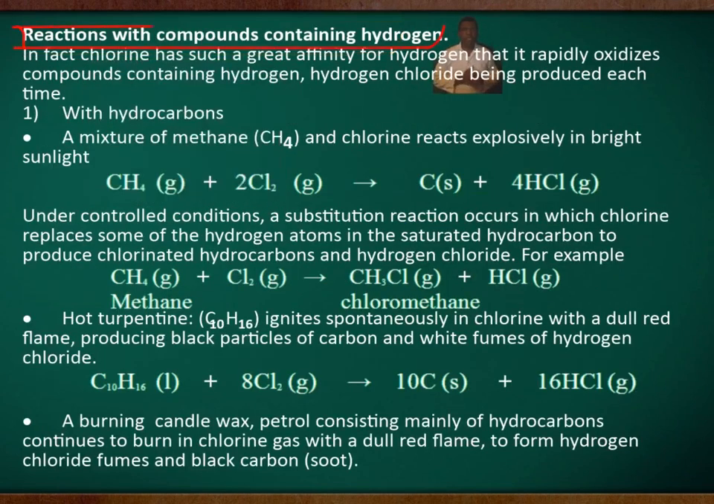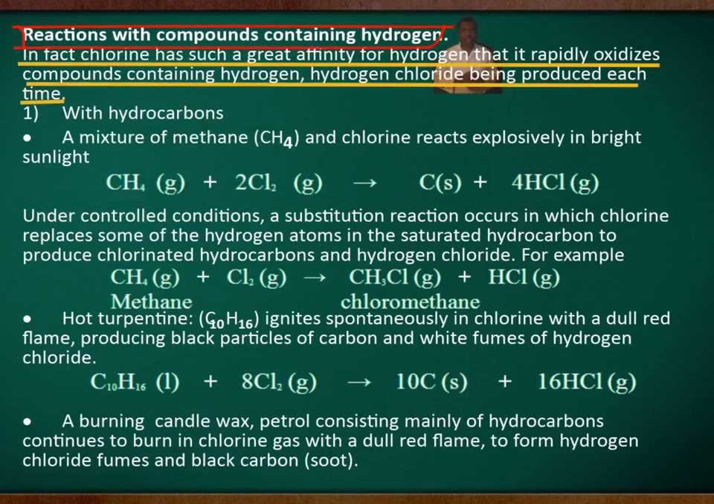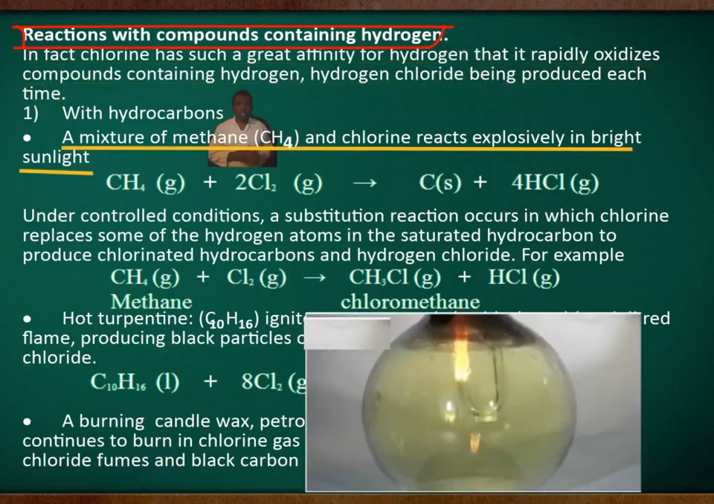Reactions with compounds containing hydrogen. In fact, chlorine has such a great affinity for hydrogen that it rapidly oxidizes compounds containing hydrogen, hydrogen chloride being produced each time. With hydrocarbons, a mixture of methane and chlorine reacts explosively in bright sunlight.